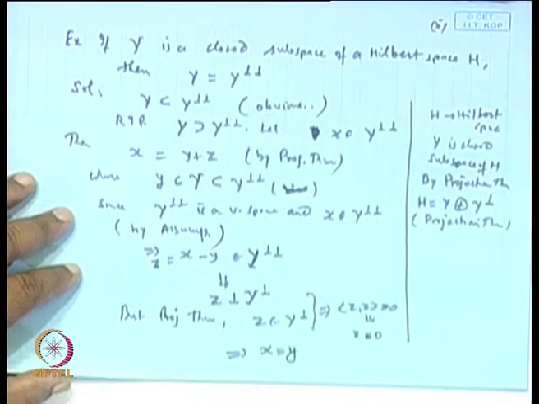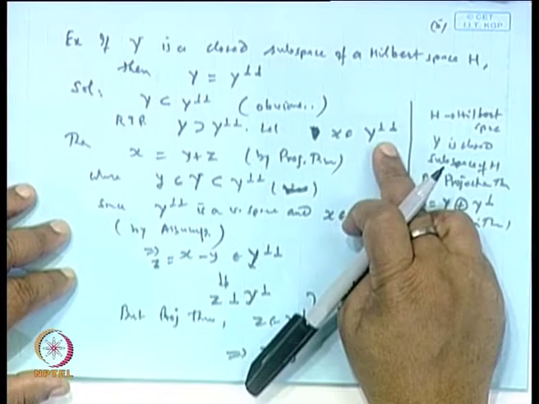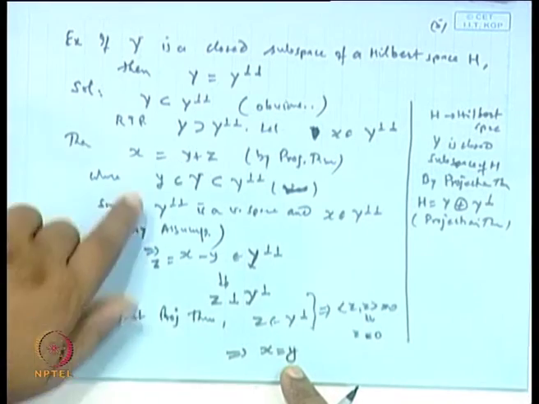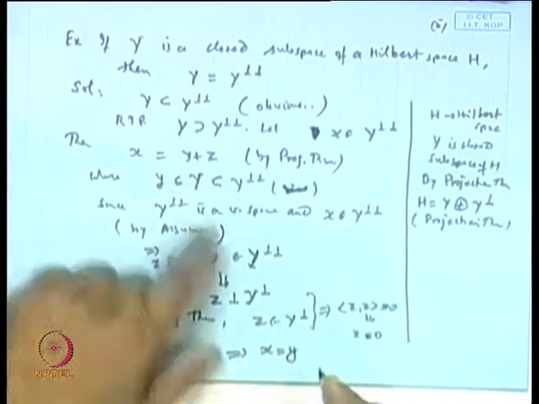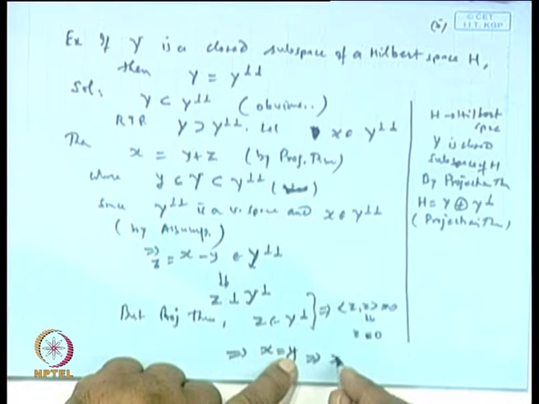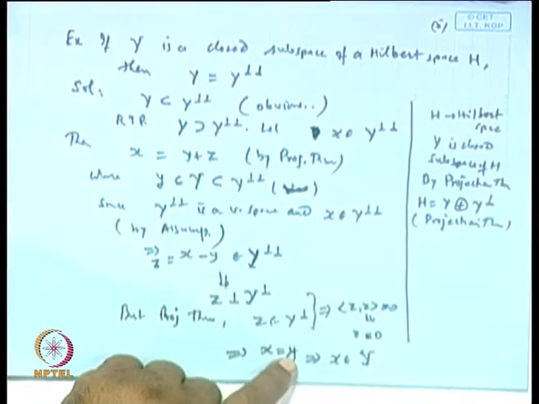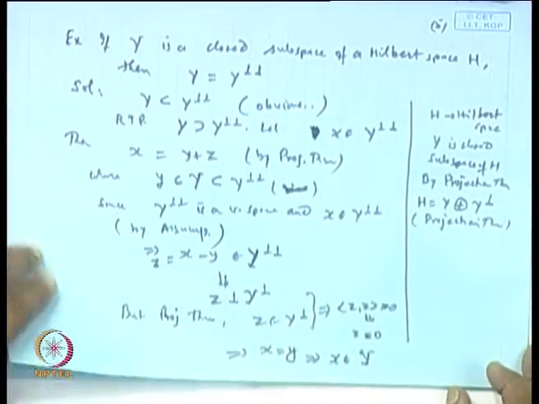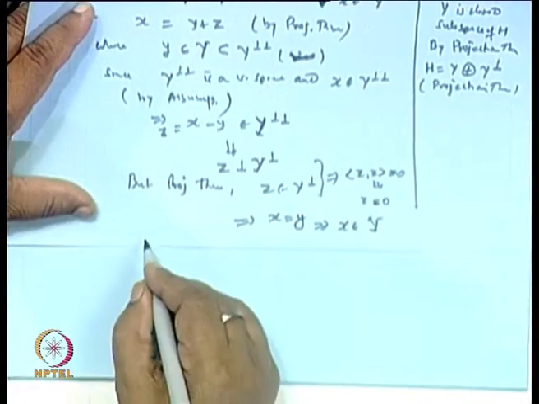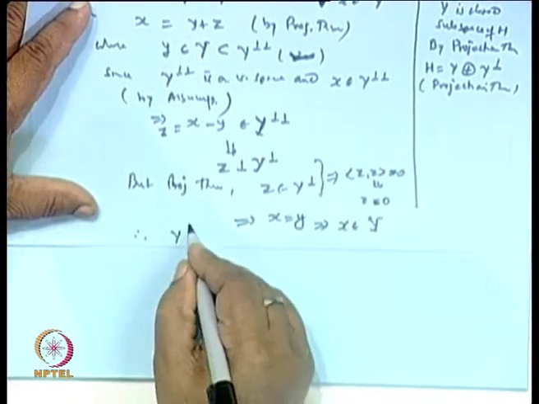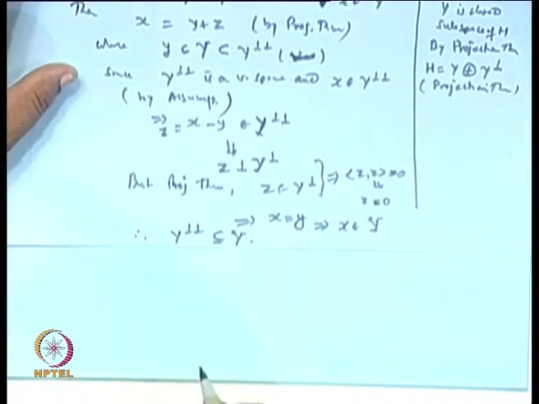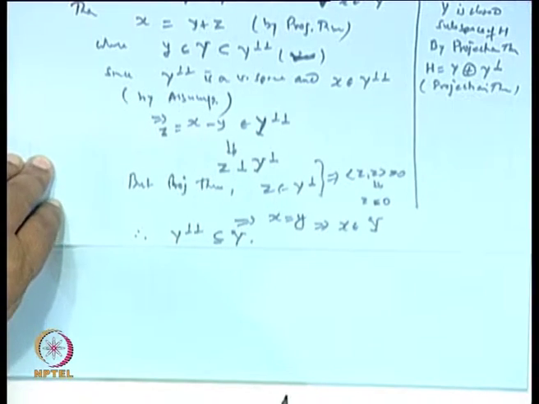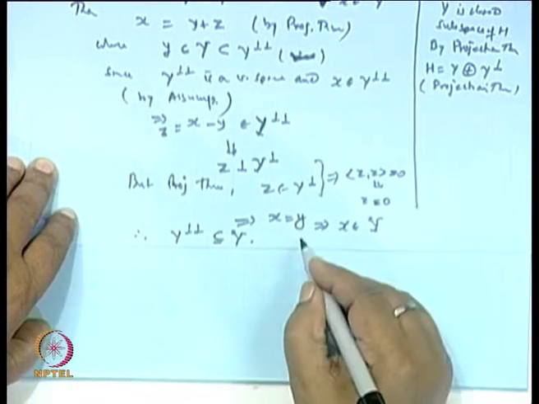But what is our x? x is a point in Y perpendicular perpendicular. What is y? y is a point in capital Y. So this shows that x is a point in Y. Okay? Therefore Y perpendicular perpendicular is a subset of Y. So this proves the result. Is it correct now? So this proves the result.